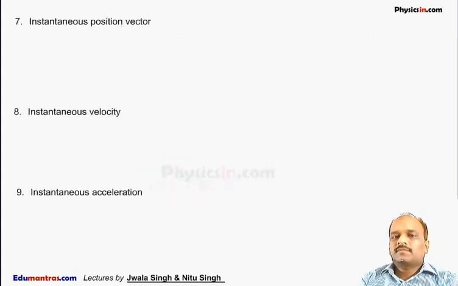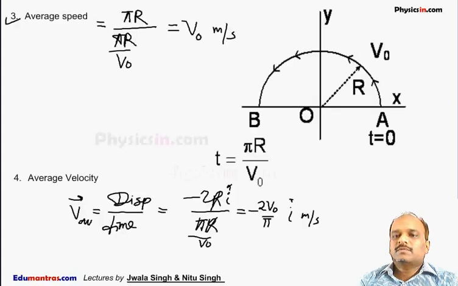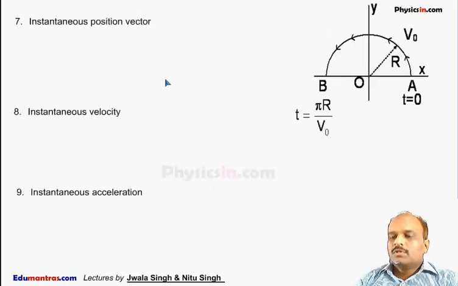The next heading is instantaneous position vector. Now we can say when the particle is moving, for instantaneous position vector, this is the vector. Suppose the particle is at P. Now this vector which starts from origin and ends at the position is called the instantaneous position vector R. The particle is initially here, and at any time t it is here. This is the instantaneous position of the particle. This vector is the instantaneous position vector.